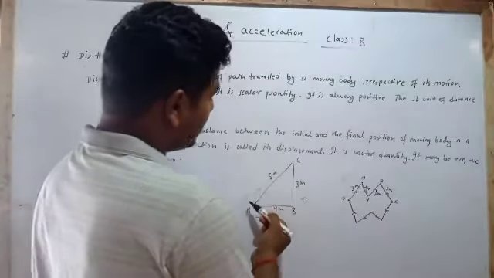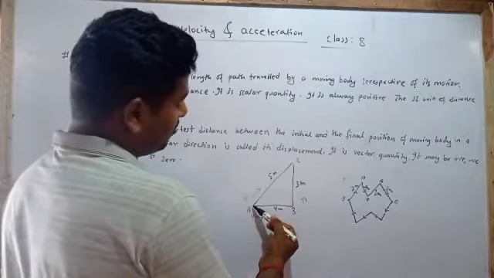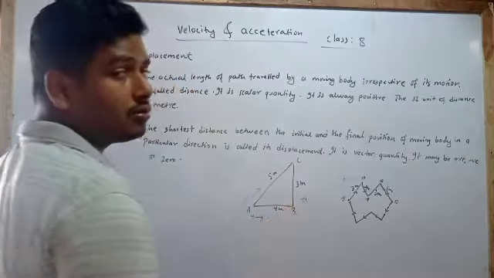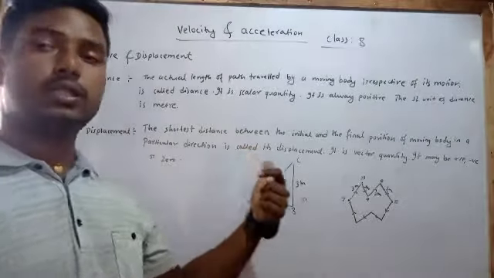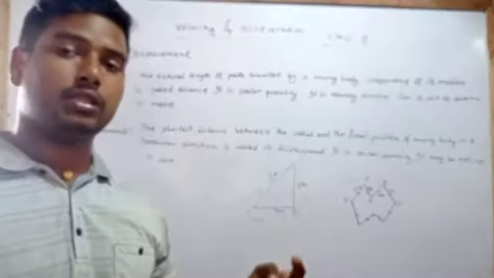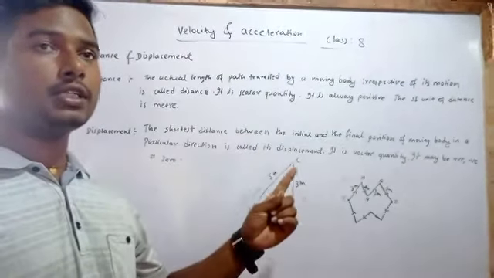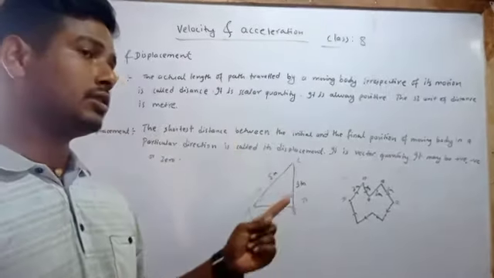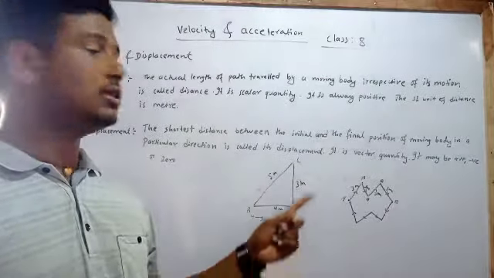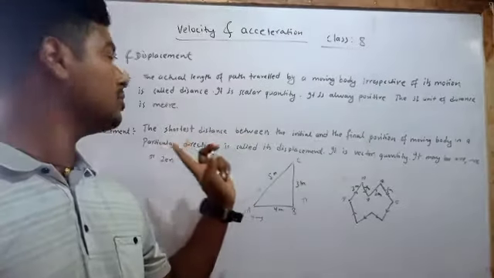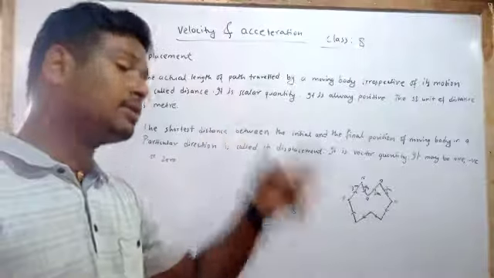Whereas the shortest distance is what? For X going from point A to C, it is 5 meter. Simply, this is the shortest distance having a certain direction. This type of distance, a certain distance in a fixed direction, is known as displacement. Whereas direction doesn't matter in the case of distance.